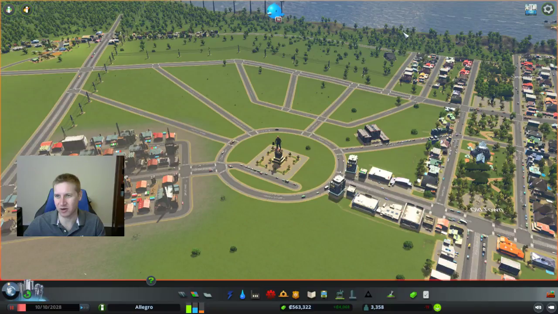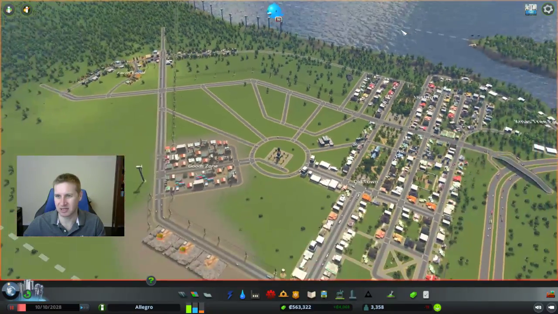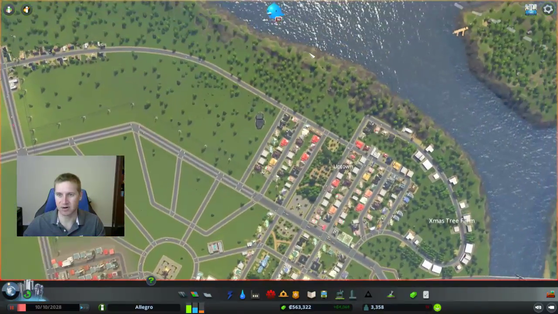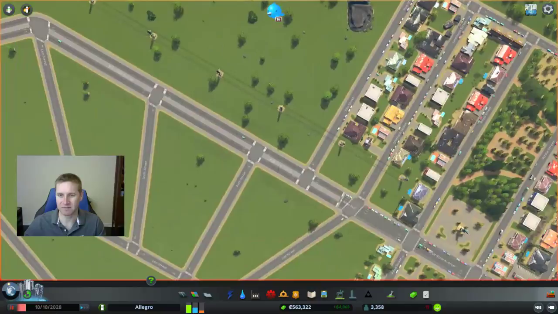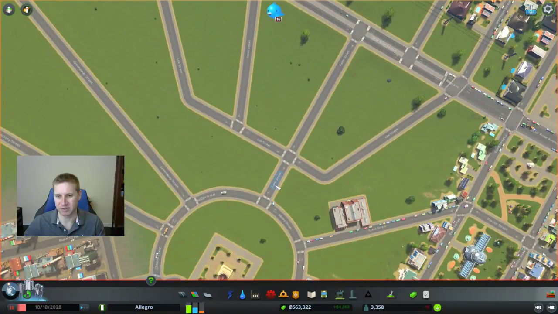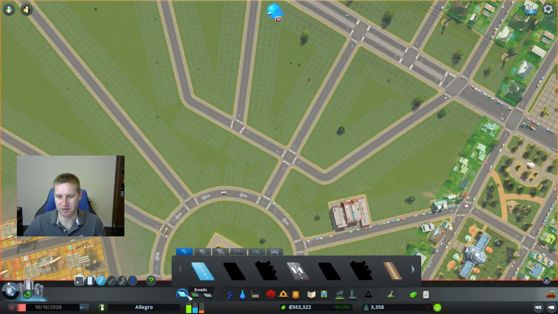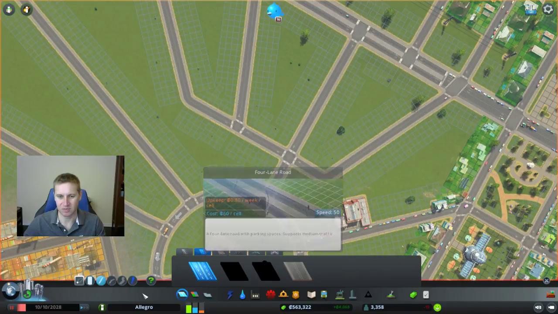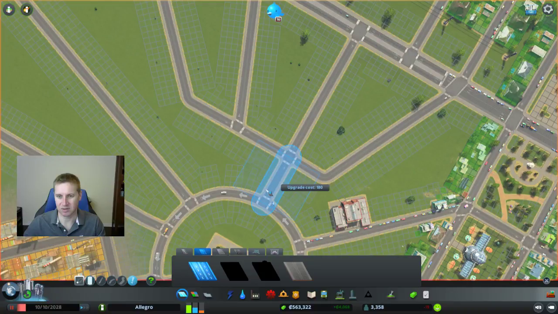all the way to the water here, and there's going to be a harbor that will sit here in the water. That's going to cause a lot of traffic on this main road. Since I know I'm going to do that in the future, I want to build that up right now. And so I think what I'm going to do is upgrade these roads here.